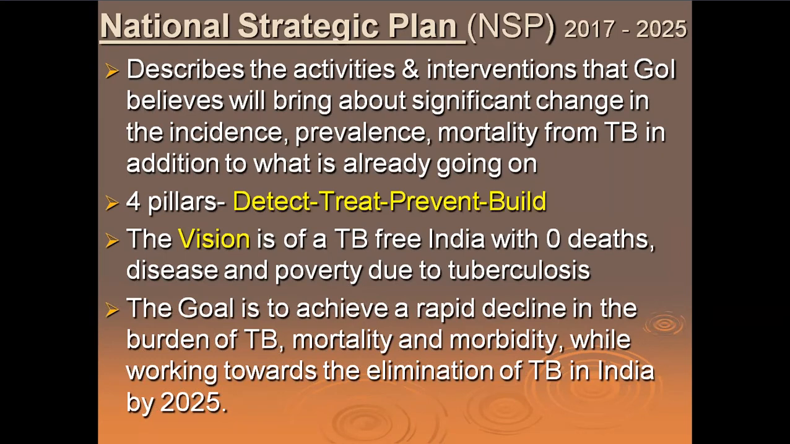We all dream of a TB-free India with 0 deaths due to the TB disease and 0 poverty due to tuberculosis. We must realize that all these diseases make us poorer because the poor, he spends... The goal is to achieve a rapid decline in the burden of tuberculosis, mortality and morbidity. We're working towards the elimination of TB in India. Though the global plan is to eliminate it by 2035 or something, we want to eliminate it in another 5 years. It is difficult, but not impossible.